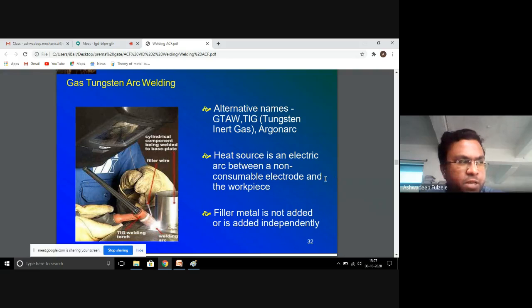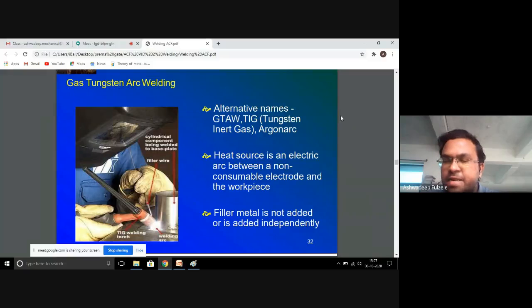Thorium and zirconium have a particular tendency to liberate electrons, and this is how their presence enhances the melting point temperature, that is welding.